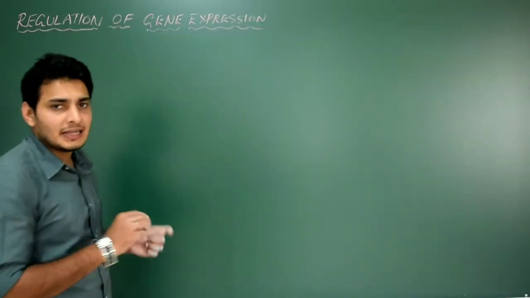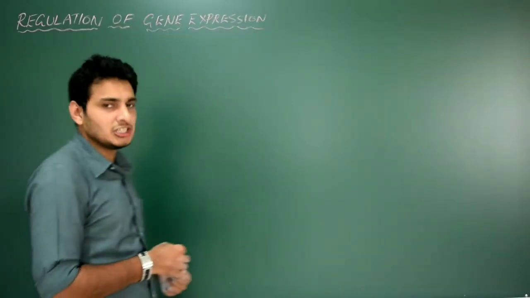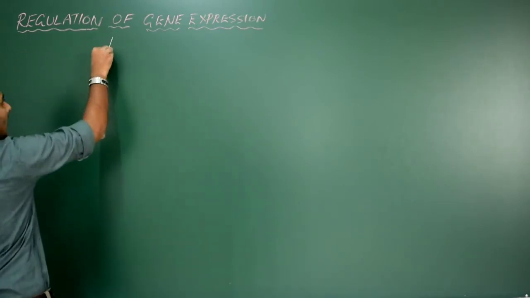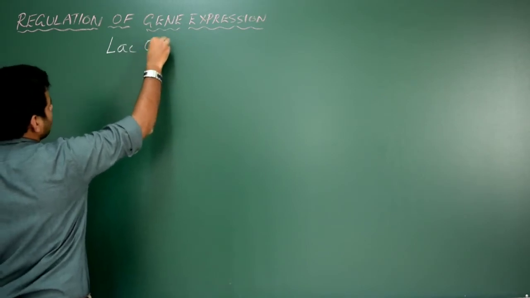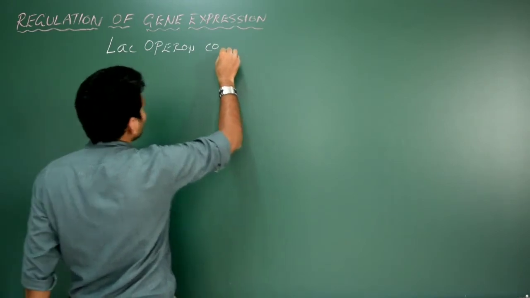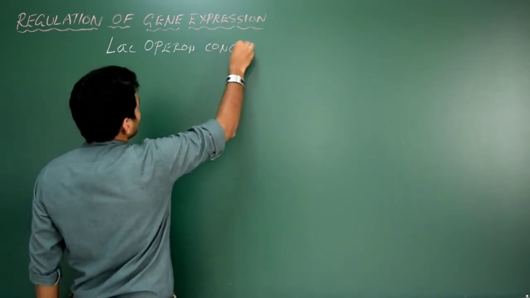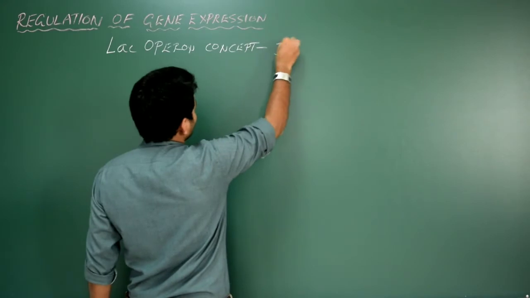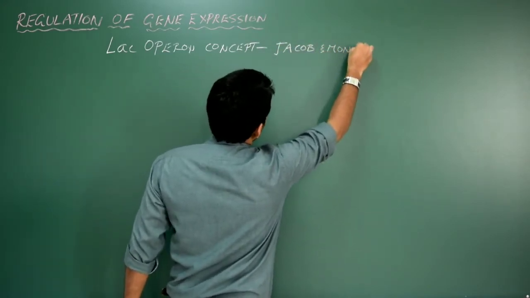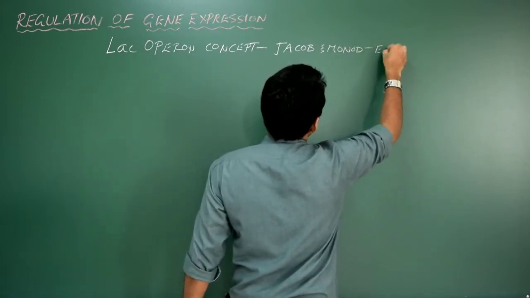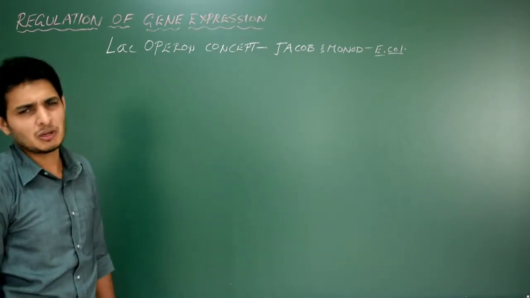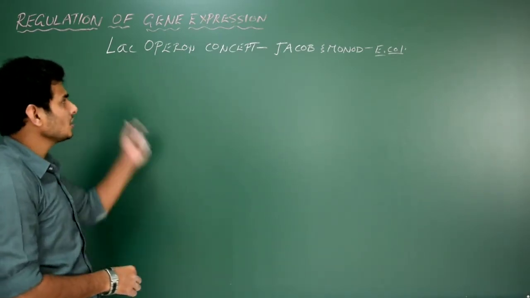Now let me explain the lac operon concept, that is, regulation of gene expression in the prokaryote, specifically in E. coli. Okay, we write lac operon concept. The operon concept comes under the same concept, that is regulation of gene expression. Who proposed it? The two scientists, Jacob and Monod, in a prokaryote, that is E. coli. I don't remember the year, it might be 1961, I'm not sure about it. Jacob and Monod proposed the lac operon concept.